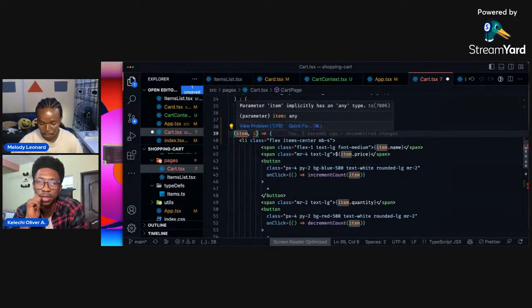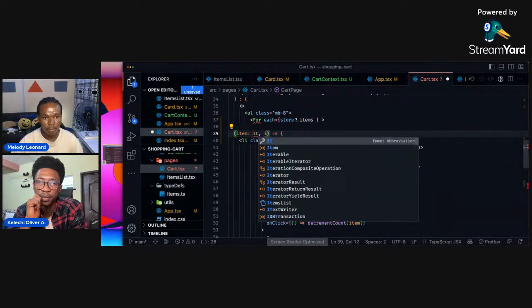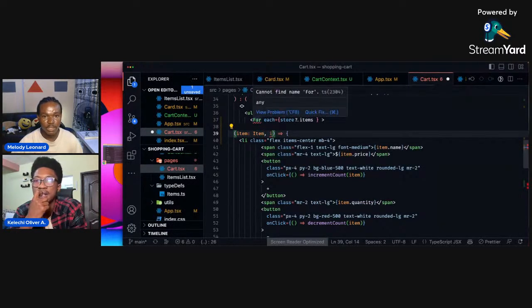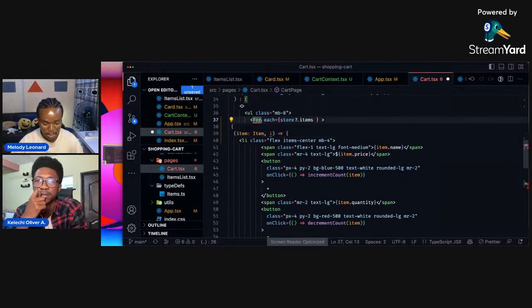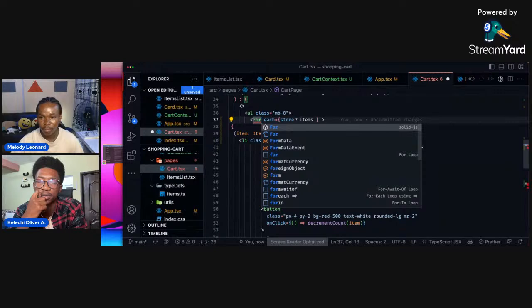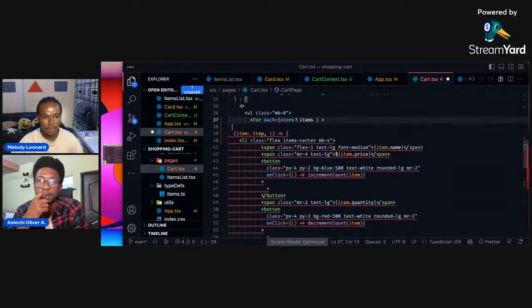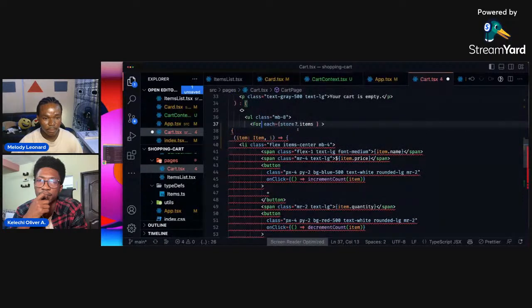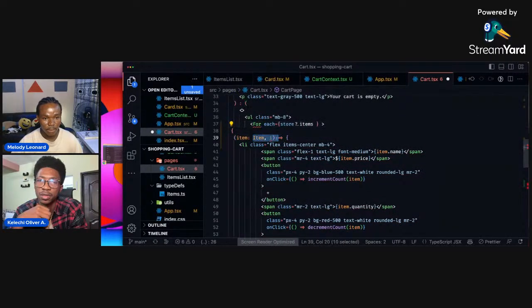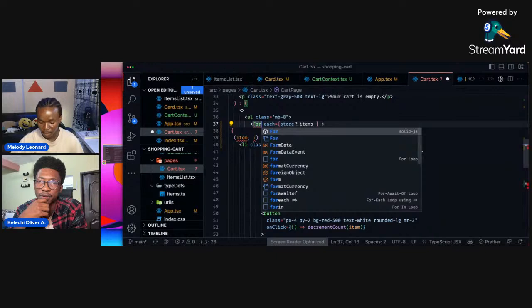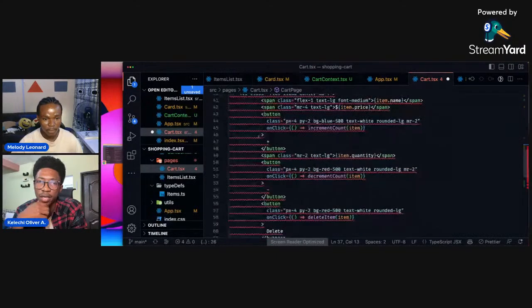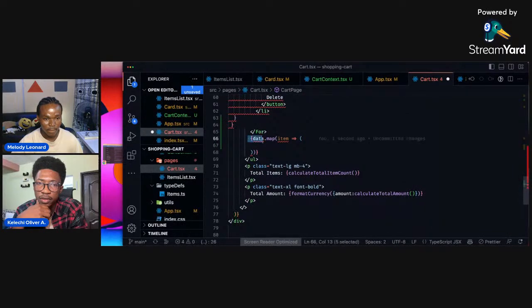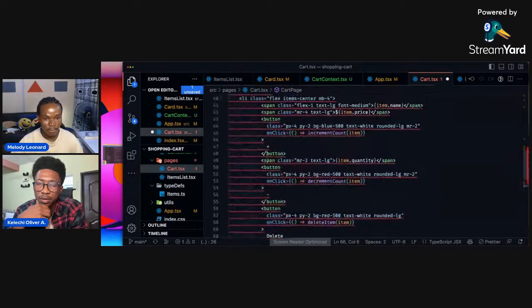So hold on, why is For complaining? Can you just hover on it? I think we need to install this. We have to import this, right? Yeah, we need to import For from solid. And this could be any. You don't need to type it. It's supposed to infer the type from the each argument passed. So remove the type there, remove the second type. So just remove the rest of the code and then save.